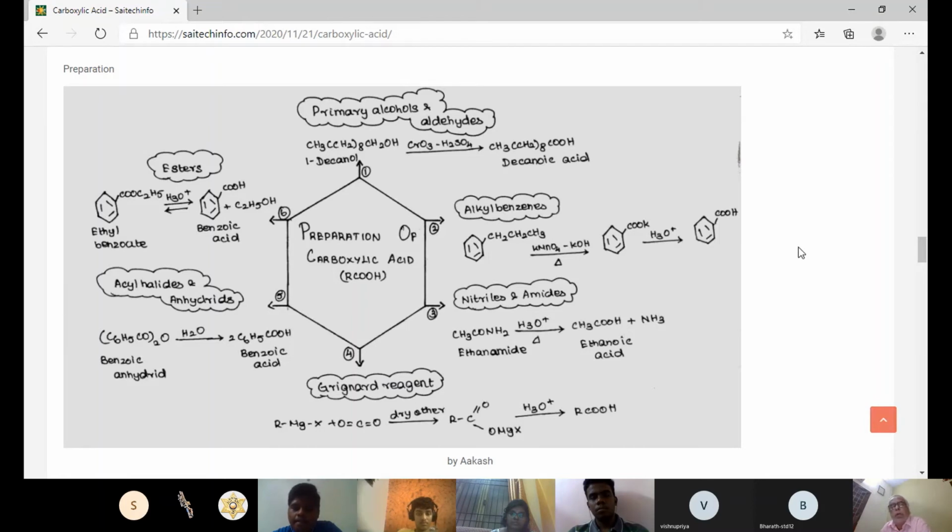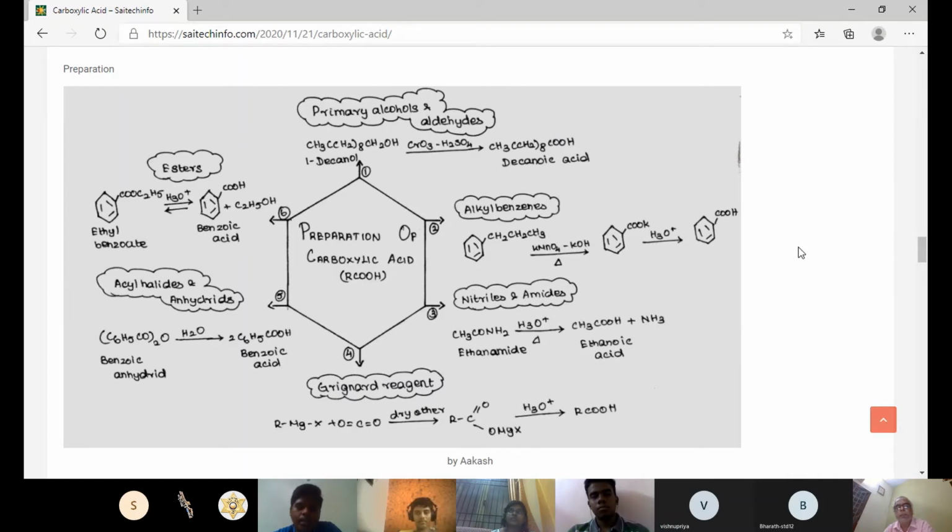Okay. Right. Next. The third method is from nitriles and amides. Here we have taken ethanamide, that is CH3CONH2. On hydrolysis, we get CH3COOH, that is ethanoic acid, plus NH3. Okay, good. Next. And the fourth method is from Grignard reagent.